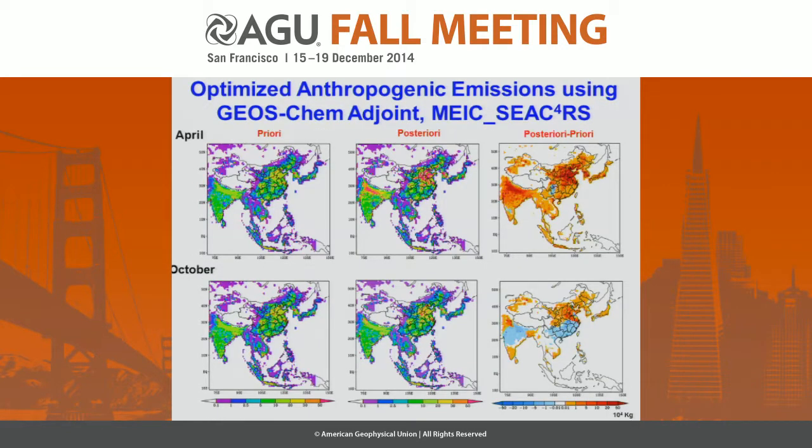And here, let's look at the black carbon anthropogenic emission before and after optimization, where from the difference between posterior and prior, we can see an overwhelming enhancement of black carbon emission over broader areas, up to a factor of 5. While in October, there is a slight reduction over India and South China, about 1 to 5%. Well, over northeastern China there is about a 10 to 50% increase.